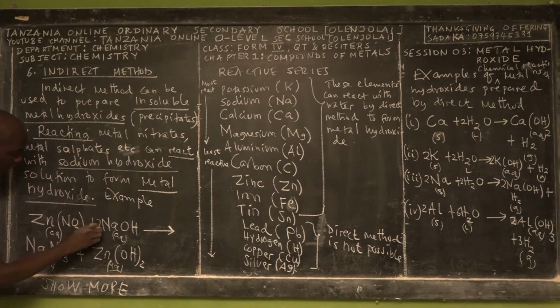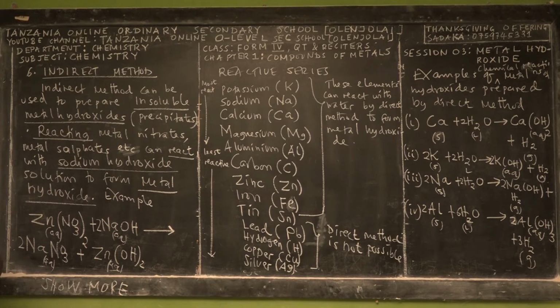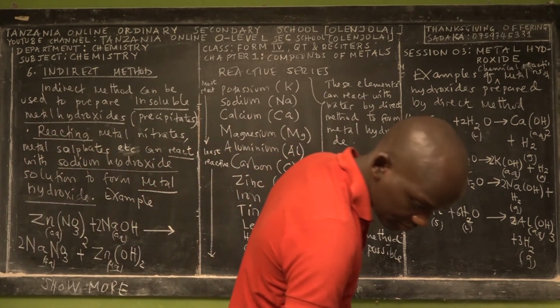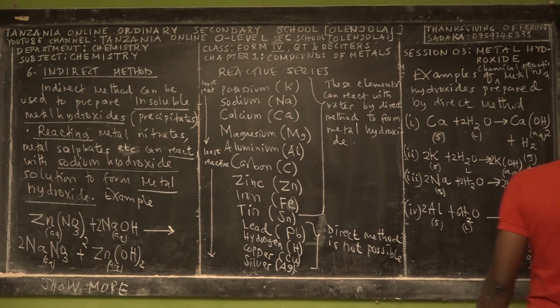But the best way, we have 2 atoms of what? Of sodium, and then here we have 2. Yes, so 2 atoms of sodium, 2 atoms of sodium, 2 atoms of nitrogen, 2 atoms of nitrogen, 6 atoms of oxygen, plus 2 atoms of oxygen make 8 atoms of oxygen. And here we have 6 atoms of oxygen, plus 2 is 8 atoms of oxygen. Here you have 2 atoms of hydrogen, and here we have 2 atoms of what? Of hydrogen. Okay.